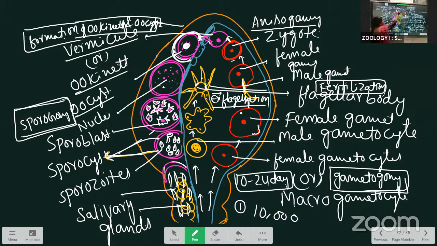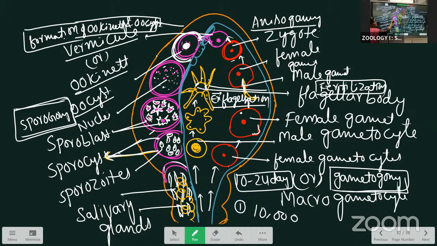In the center, the nucleus undergoes the first reduction division. After that, mitotic divisions occur and form several daughter nuclei. After the daughter nuclei formation, the cytoplasm also divides into a number of bit-like structures, and the nucleus surrounded by a cytoplasmic bit we call a sporoblast. The sporoblasts are formed inside.